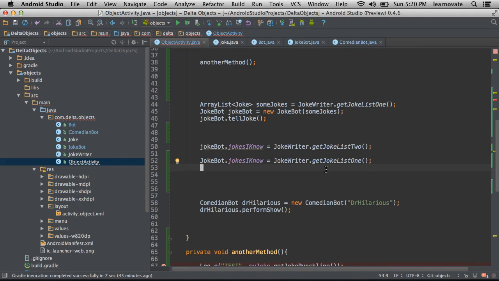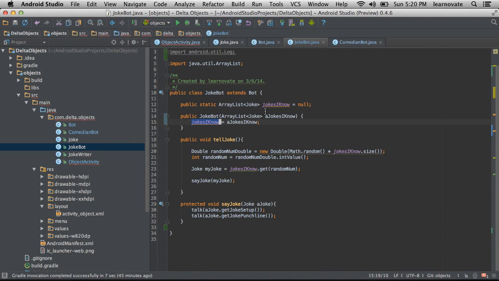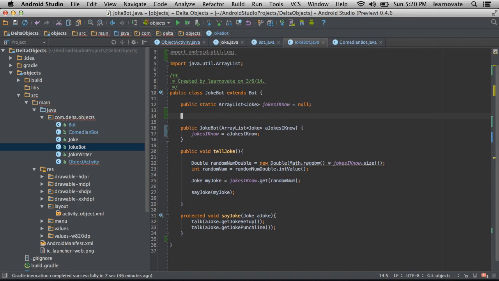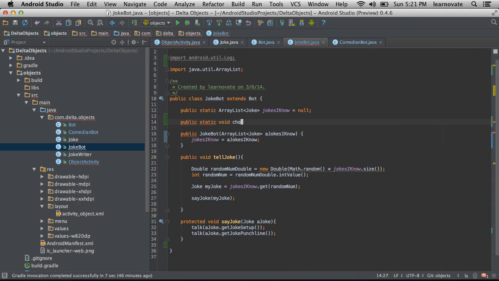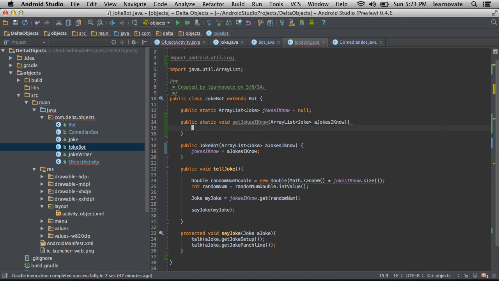Now, you might find that you come across situations where it's really hard to actually use these particular member variables unless you yourself also make a static method. Void changeJokesIKnow, or setJokesIKnow, to ArrayList.